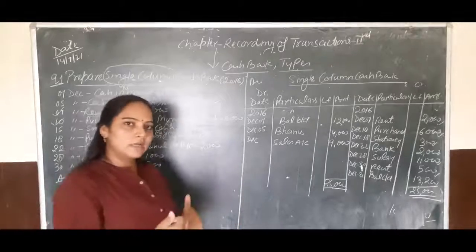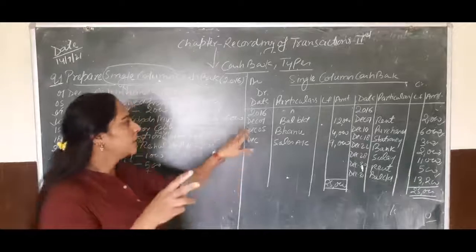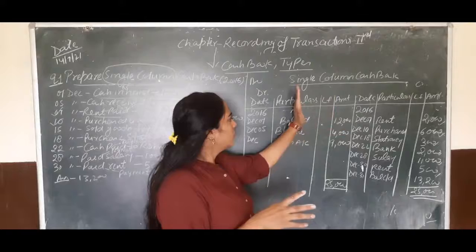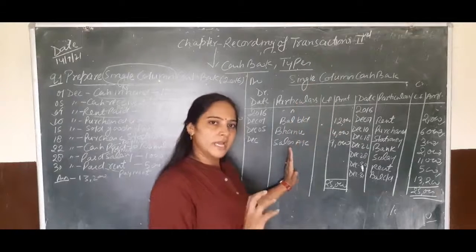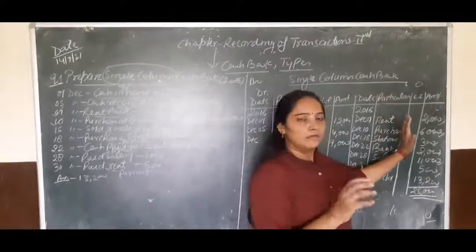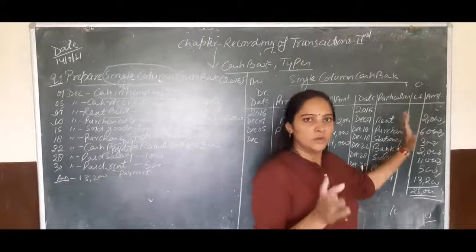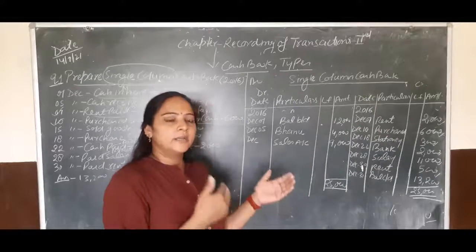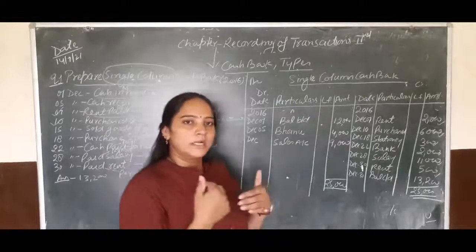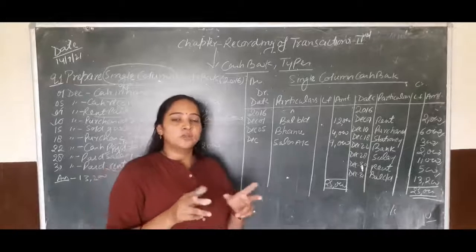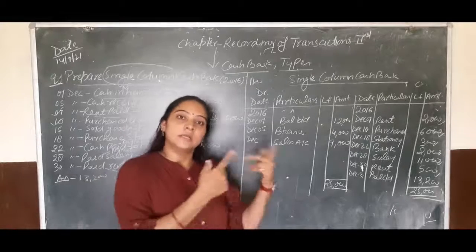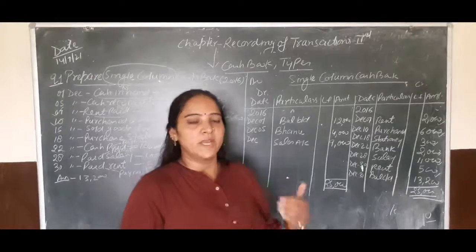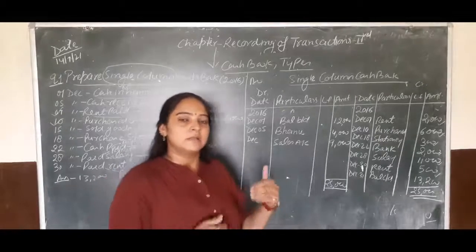Okay. So in single column cash book, we have to maintain only 2 columns: date, particular, LF, amount. So in debit side, we have received only cash amount and we are doing the payment in cash. So according to the single column cash book, we have to maintain the format: date, particular, LF, amount. Double column cash book, we have to maintain cash or bank. Both transactions we will use in the double column cash book, because sometimes we have to take the amount in cash and sometimes from someone else's bank account.